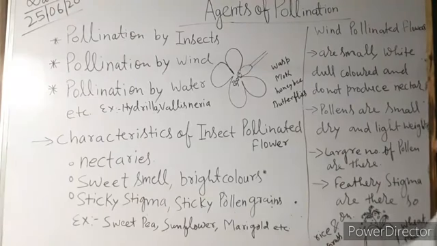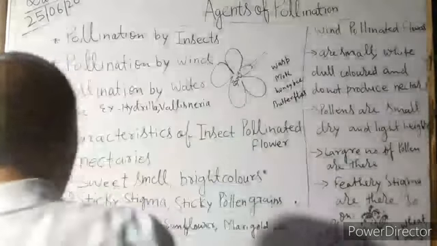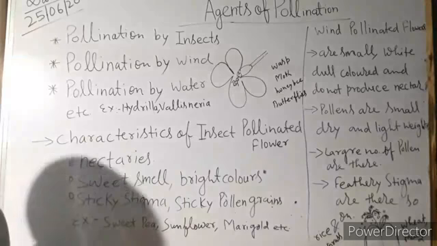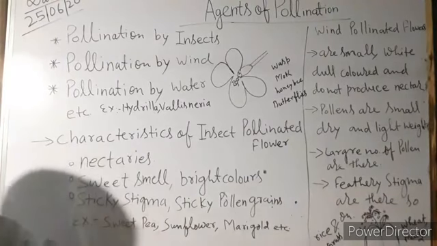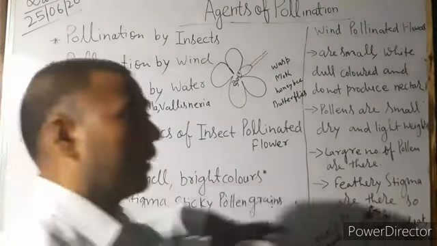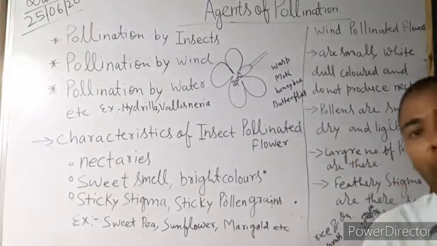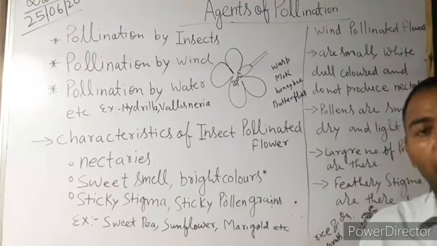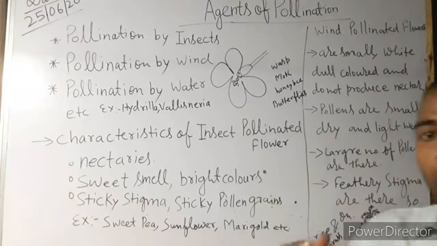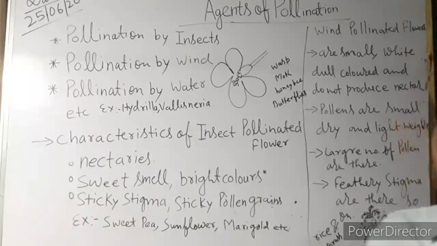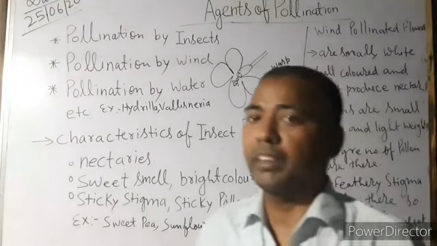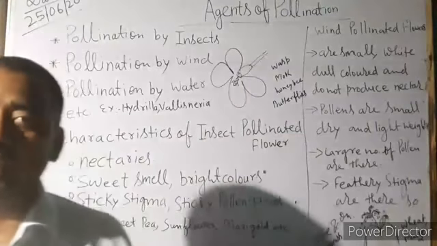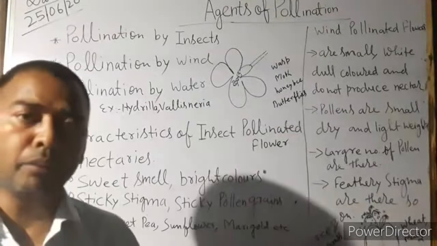Now, apart from that, I want to tell you one thing, that is artificial pollination. Artificial pollination is a pollination in which we are concerned about the pollination, or the plant which we want to pollinate artificially, or you can say that with the help of our own convenience we can do it. Why is it done? To improve our yielding capacity, to make the crop better, to make the plants better, to make the flower better, we have to do it.